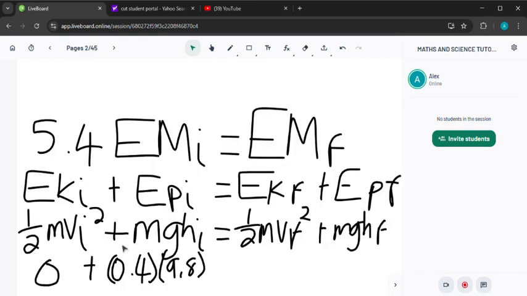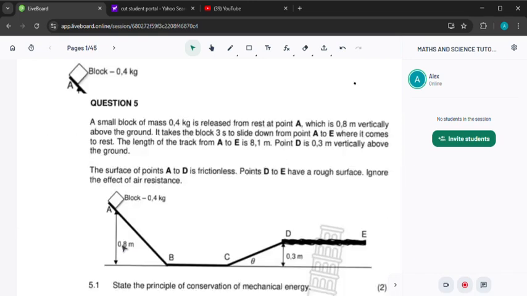Remember we are looking for what? We are looking for the speed at point D, right? So our initial height is 0,8 and then our final height is 0,3.